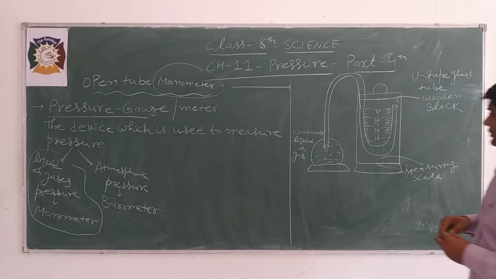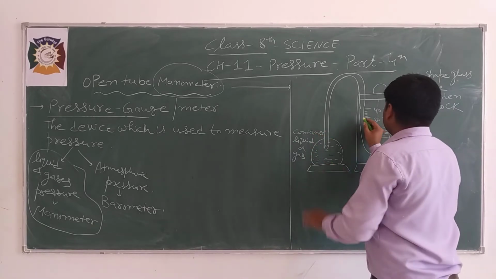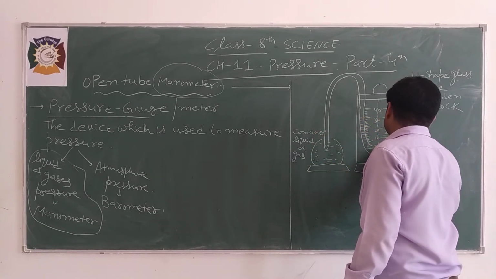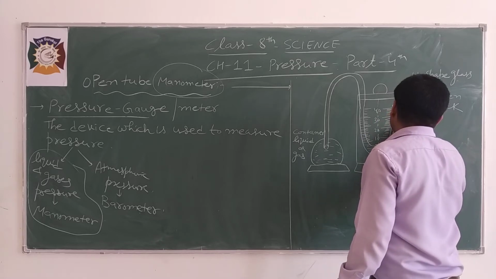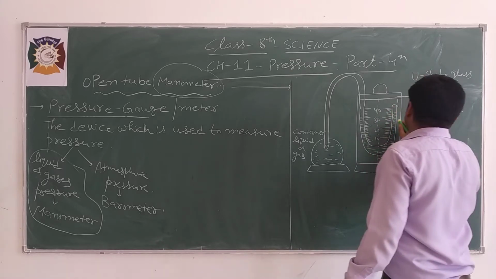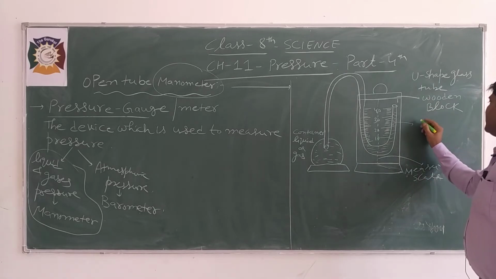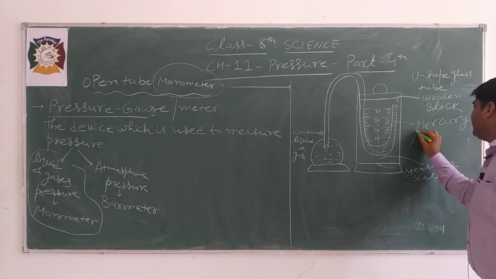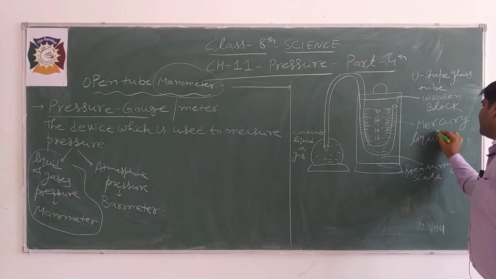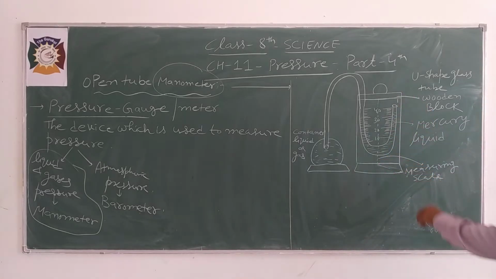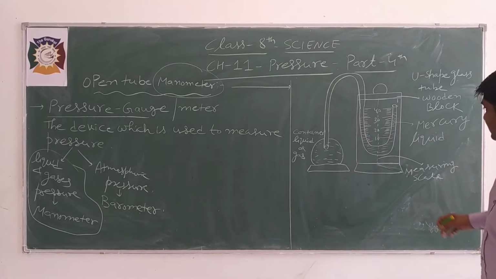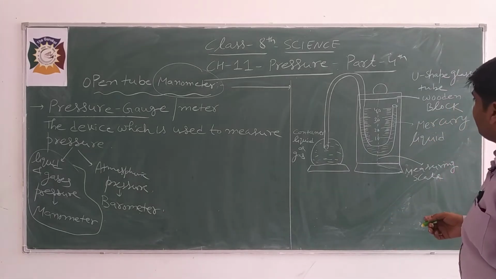This U-shaped glass tube contains a liquid, and this liquid is basically mercury.